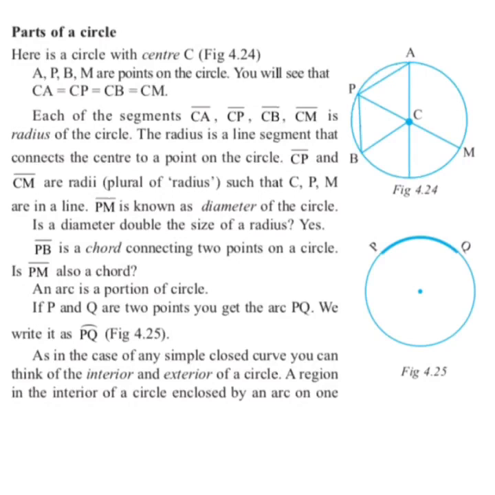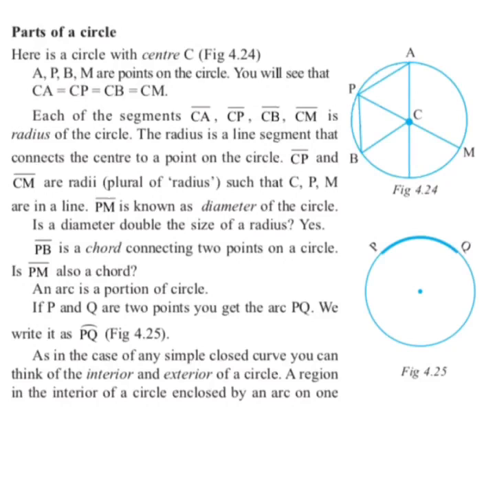Now children, you can see PM. PM is the diameter of a circle, and you can see PB, then PA are chords of the circle. Children, here PB is a chord connecting 2 points on a circle. Is PM also a chord? Yes.